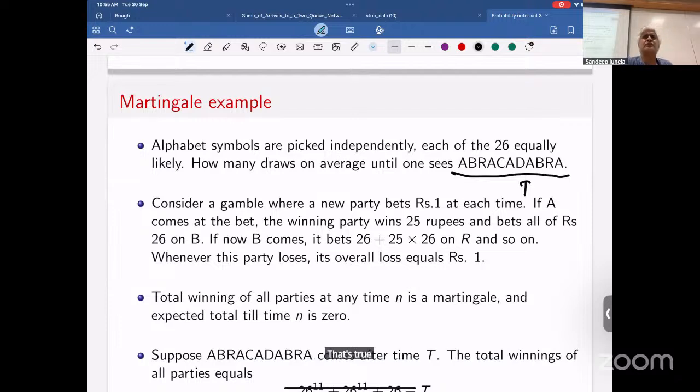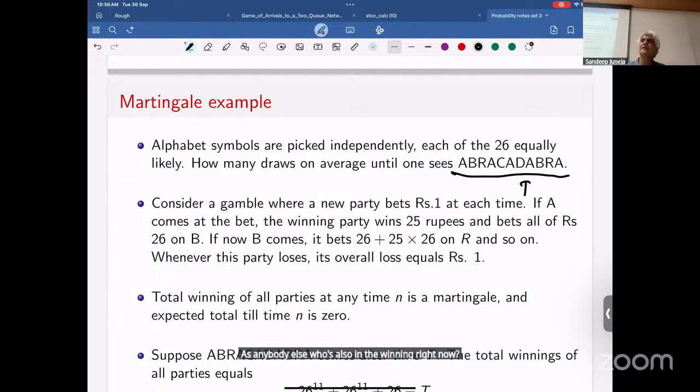That's true, they would have lost. But let's carry on that way. People kept on losing, and we stopped when we saw a complete sequence of abracadabra. Now my question to you is, one guy has obviously won 26 to power 11 minus 1. Is anybody else also winning right now?